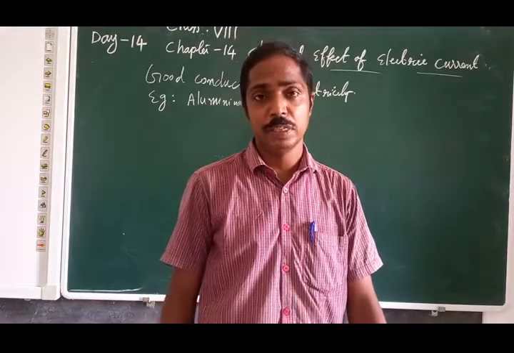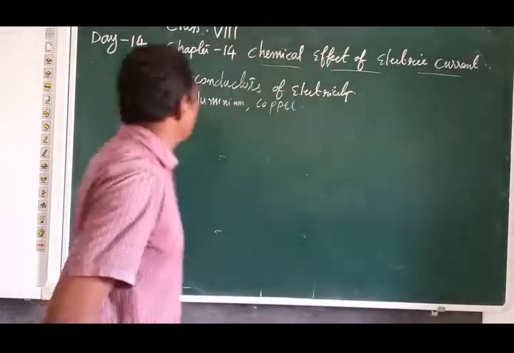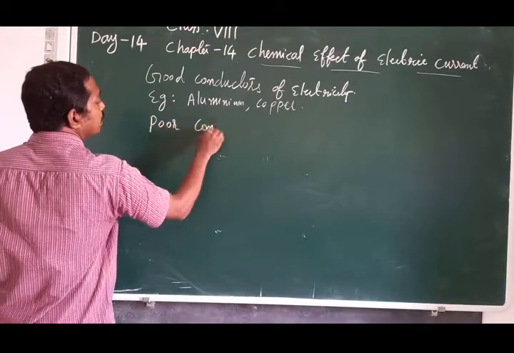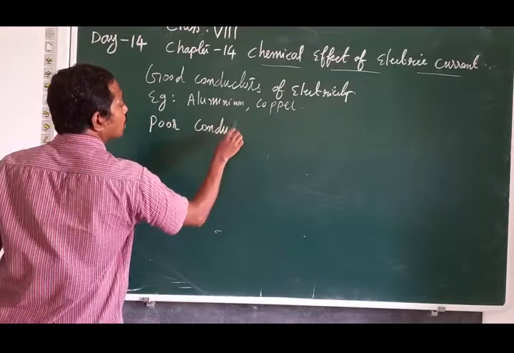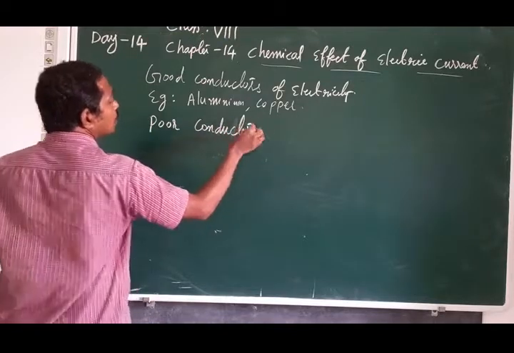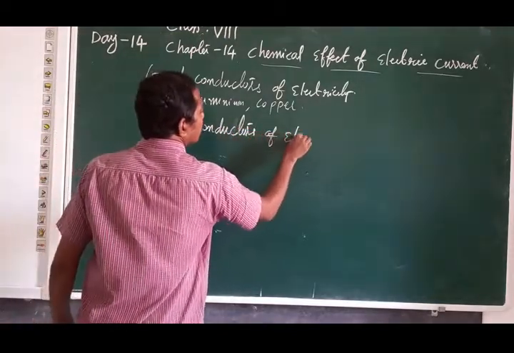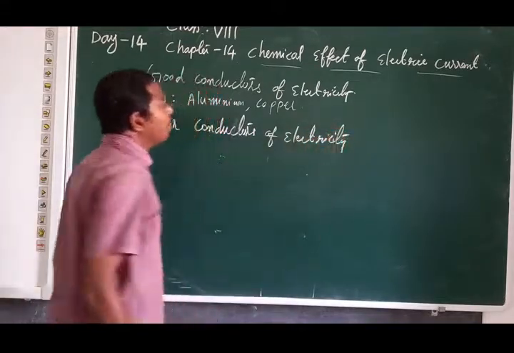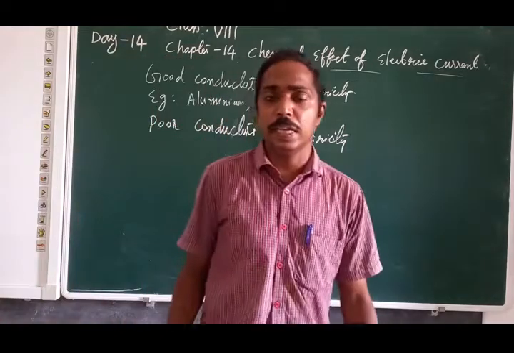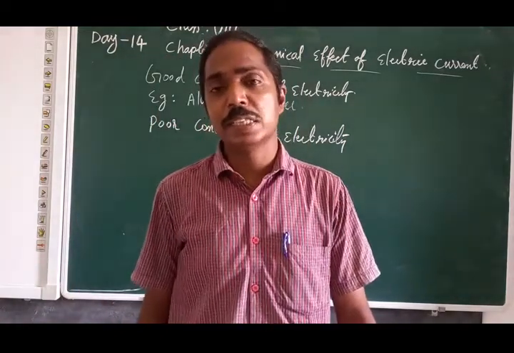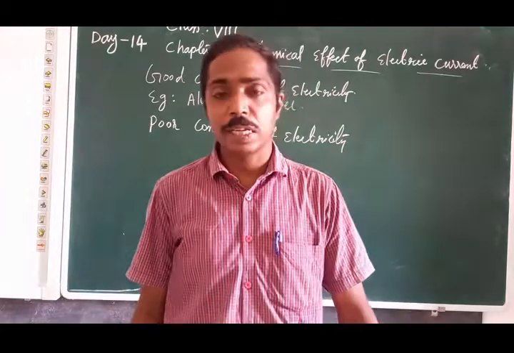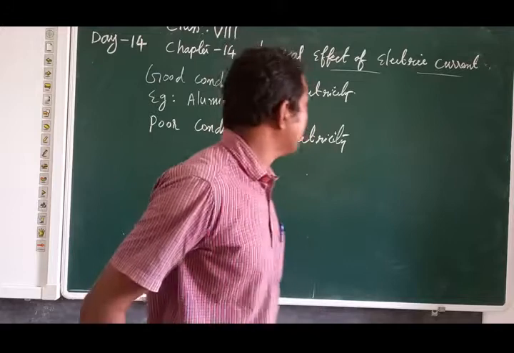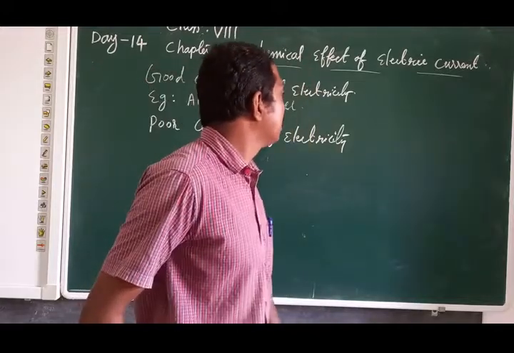So we can call them poor conductors of electricity. That's why, instead of insulator, I used the words poor conductors of electricity.